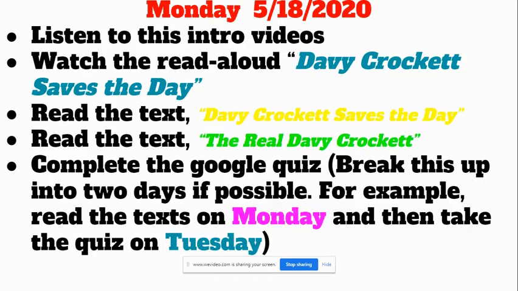And then you're going to read the real Davy Crockett, which is just some information about who the real person was. Davy Crockett was a real person, and there are a lot of stories that make him larger than life. They exaggerate a lot of things about this guy because he makes really good stories. There's a real guy behind it, and you'll read a little bit about who he really was. After you do that, you're going to complete the Google quiz.